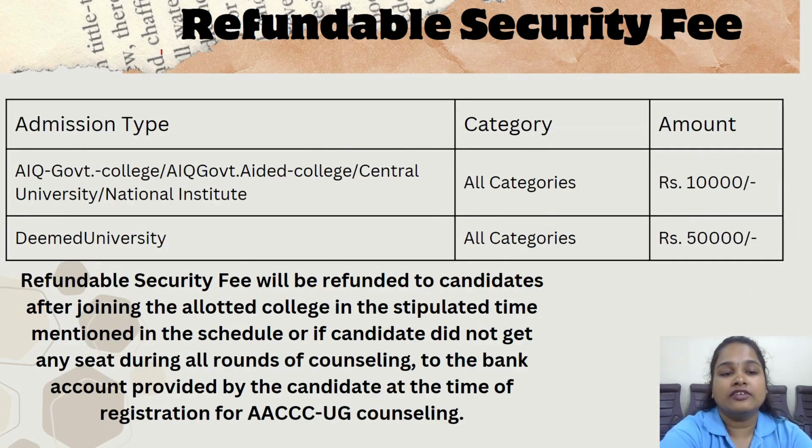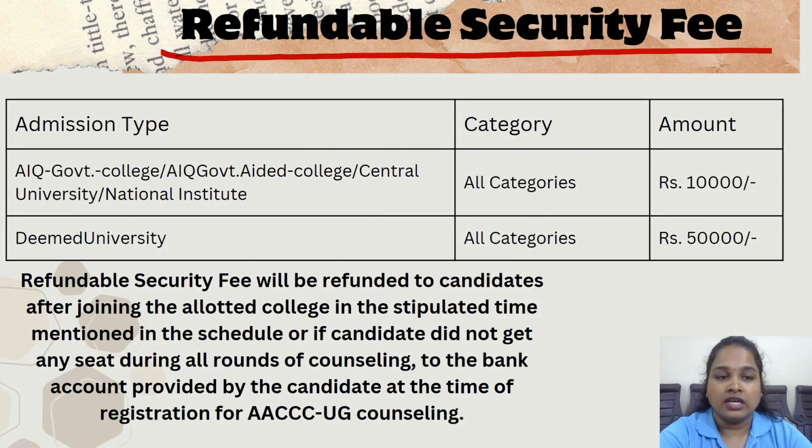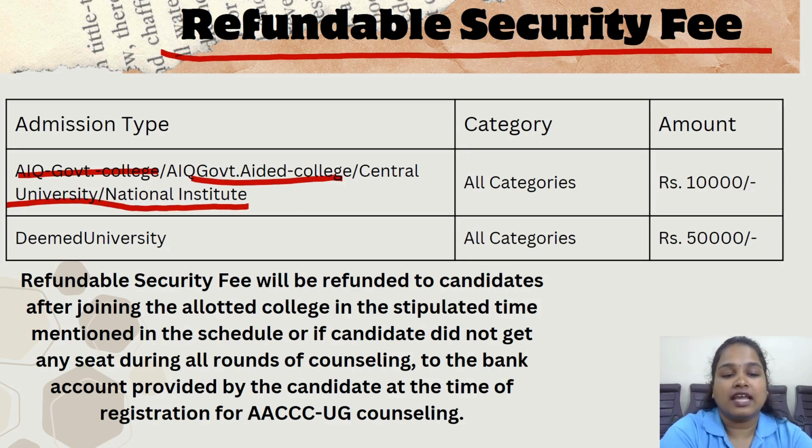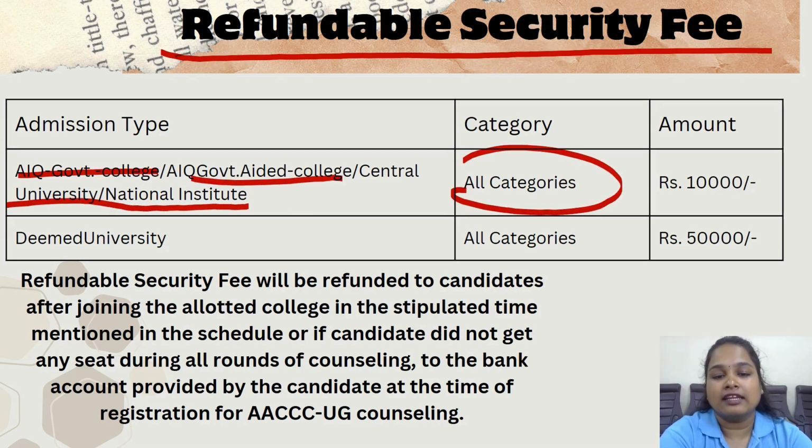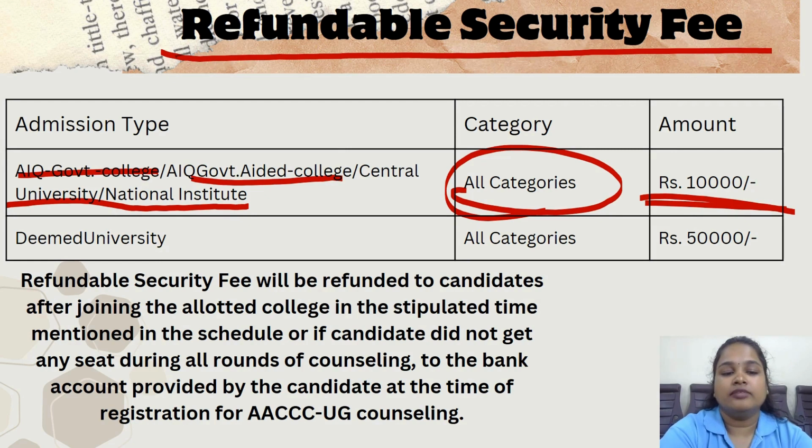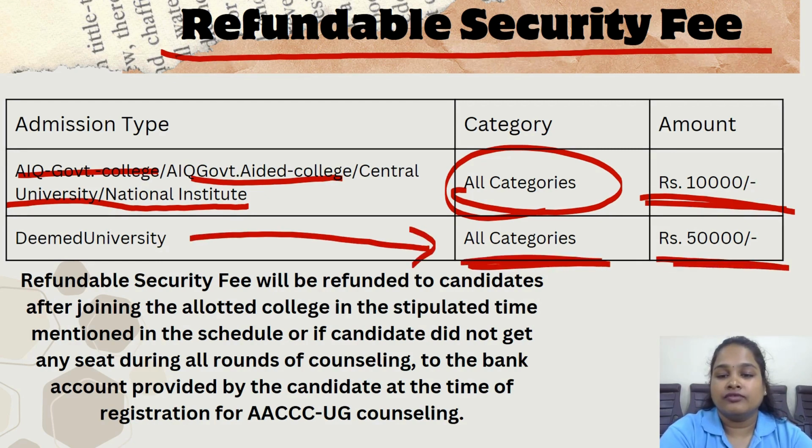Now let us see the refundable security fee. If you have not been allotted any of the seats, the security fee will be refundable. For AIQ government colleges, government aided colleges, central universities and national institutes, for all categories, the amount of security fee will be 10,000, and for the deemed universities, for all categories, the amount will be 50,000.